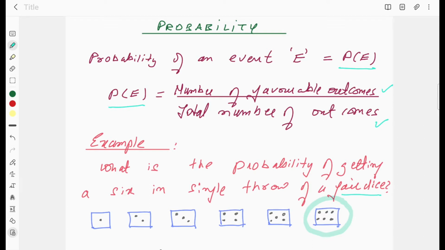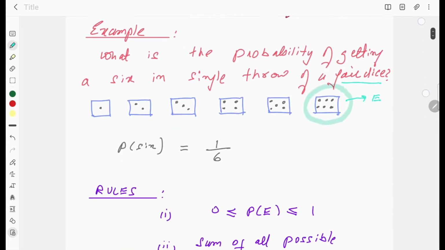Since we are looking for probability of getting a 6, 6 is my favorable event. So according to the formula, probability of getting 6 is number of favorable outcomes, which is 1, out of total, which is 6. So probability of getting 6 is 1 over 6 according to the definition.